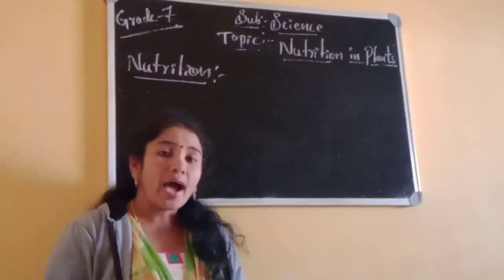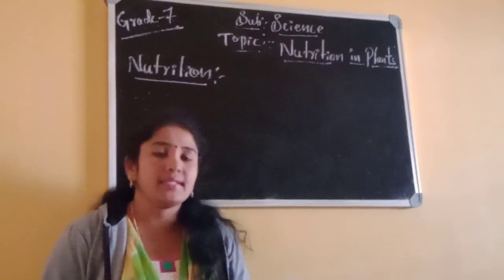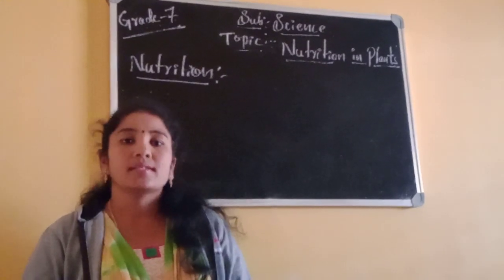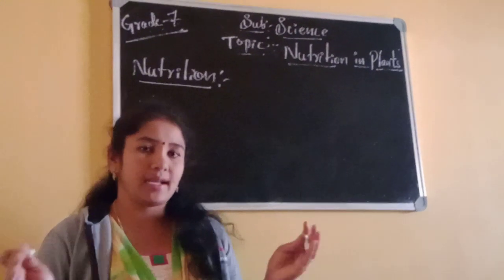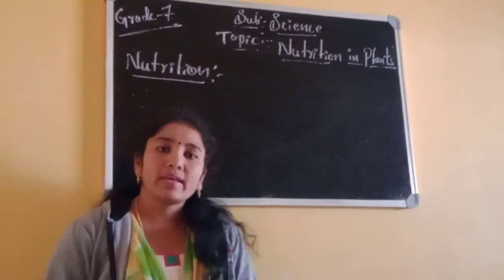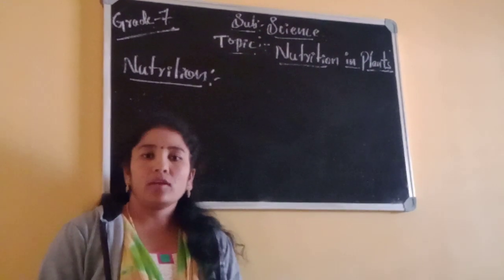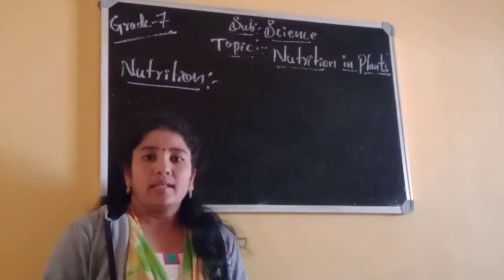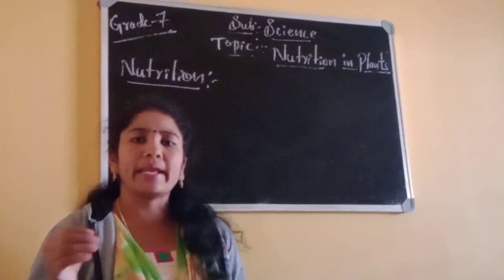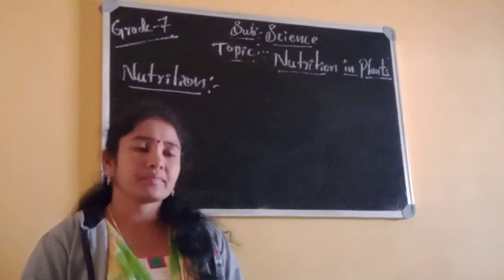The things which have life in them are called living things. Example, human beings, plants, animals, insects, birds, some other microorganisms, many living organisms. Then what is meant by non-living things? The things which do not have life in them are called non-living things. Example, table, chair, stones, soil, rock, walls, almirahs, many are there. Comes under the non-living things.